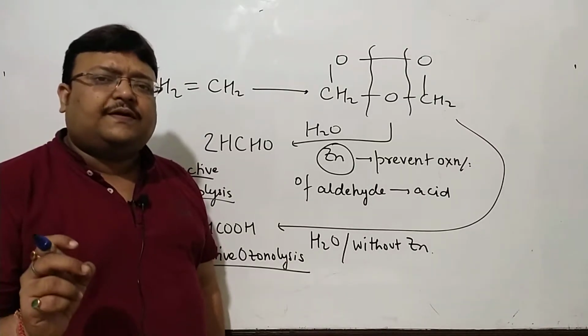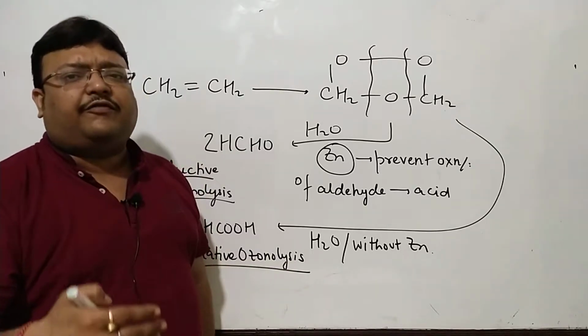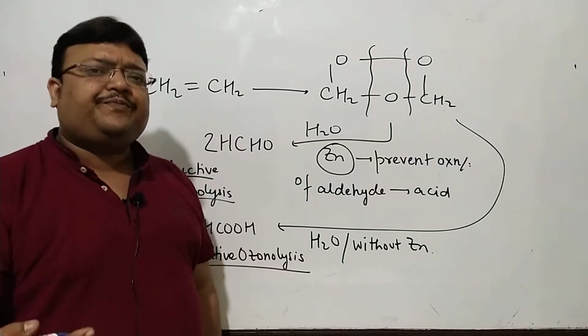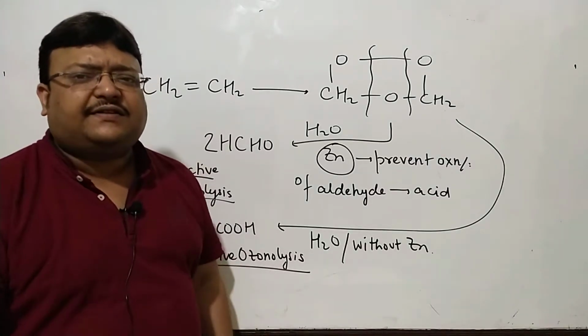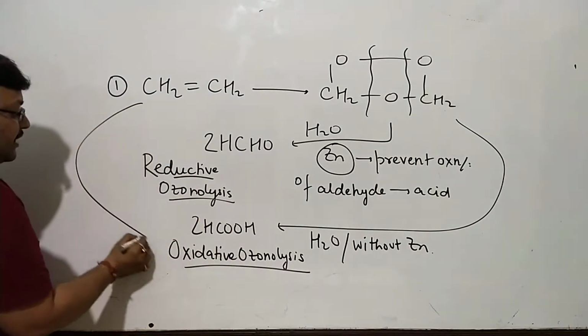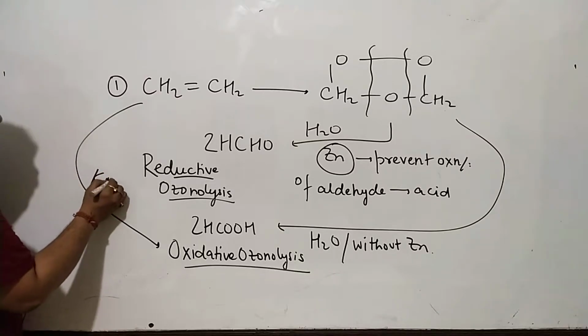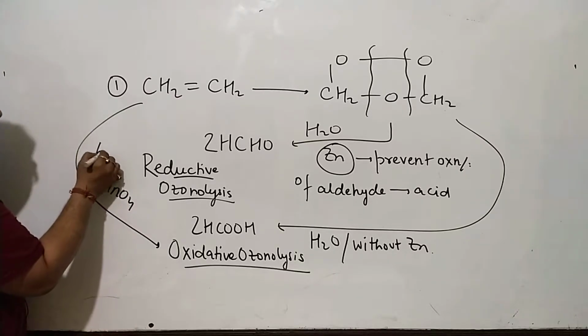Oxidative cleavage, breaking the alkene into fragments of acids, will also be the case if you treat this alkene with hot concentrated KMnO4.